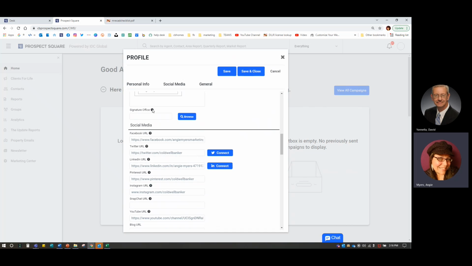And then also signature office. So if you're assigned to a specific office, but you operate out of another office. So Maryland, Pennsylvania, Delaware, Virginia, DC people, I'm talking to you. You can specify what office you would like reflected on the report. Maybe you want to put both on there.